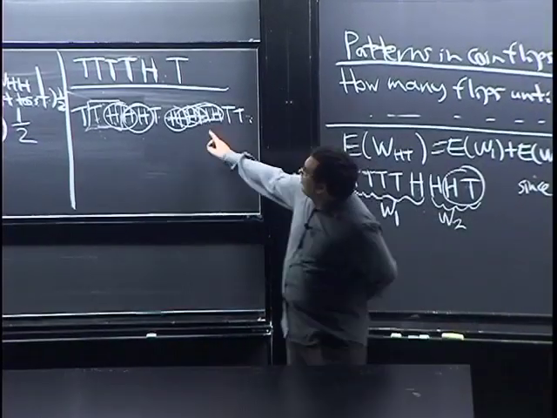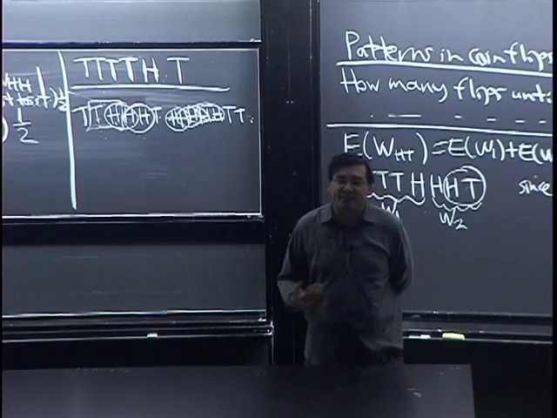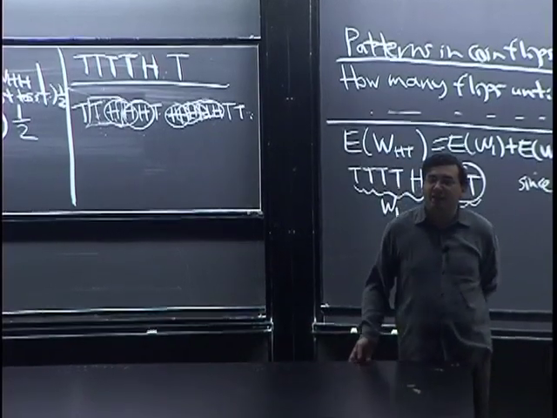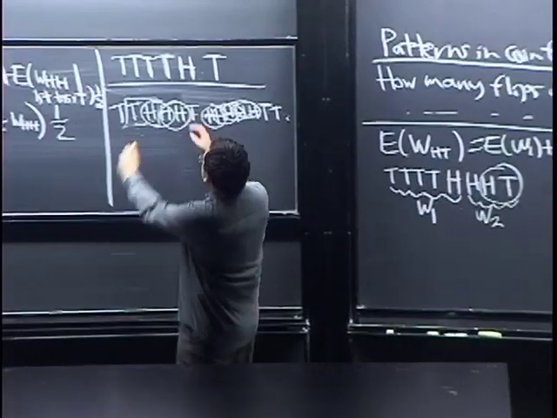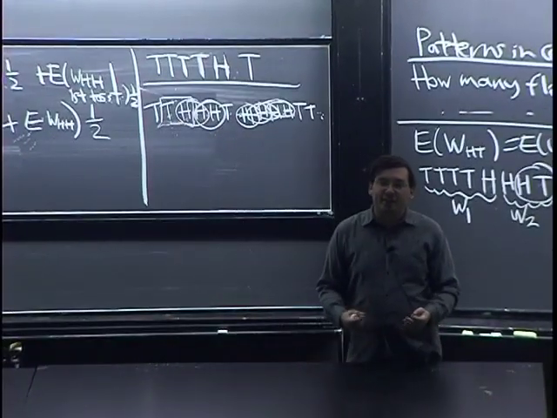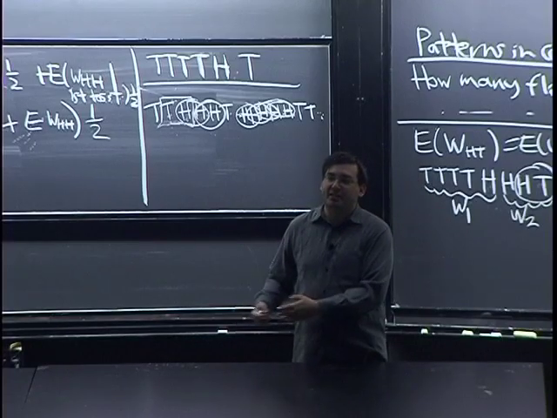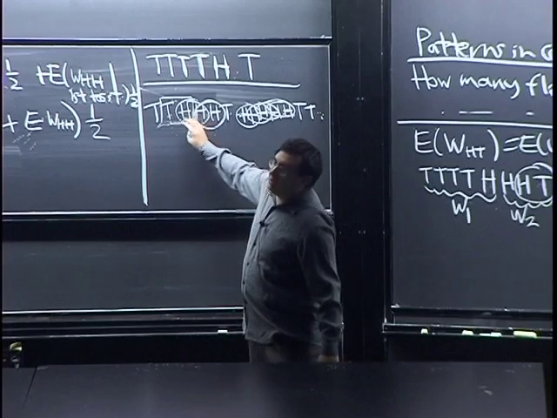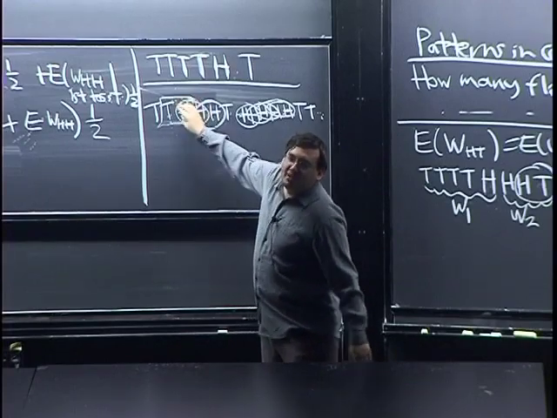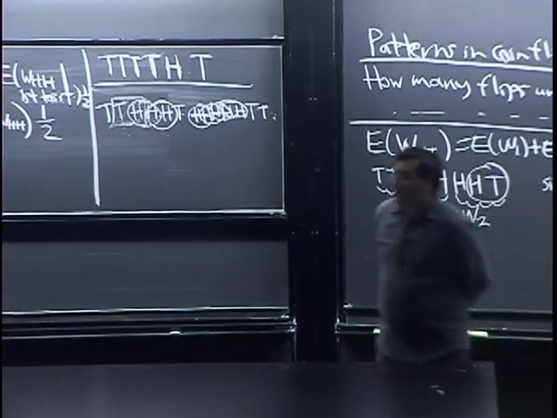Try to do the same thing with HT. You can't, right? It doesn't nest inside itself in the same way. So that means that when you get the HHs, they're kind of clumped together. But on the other hand, you have the same expected total number of appearances of that. So since the HHs appear in clumps, those clumps must be further apart. That's what's going on. Okay.